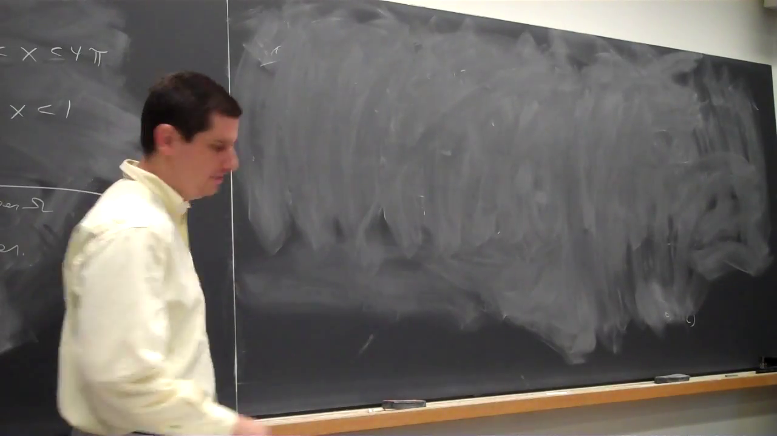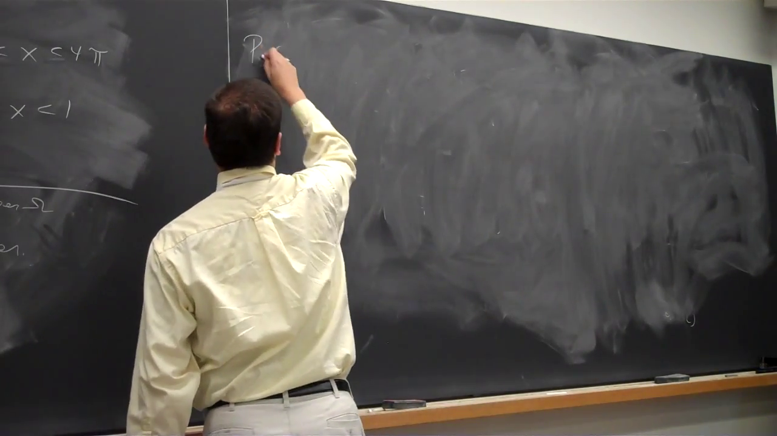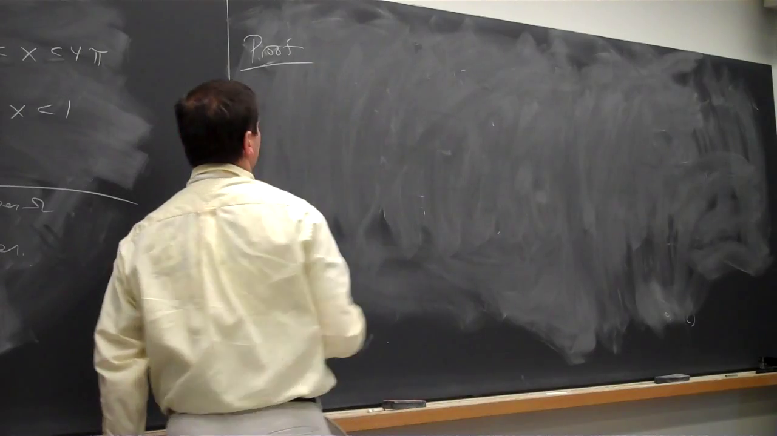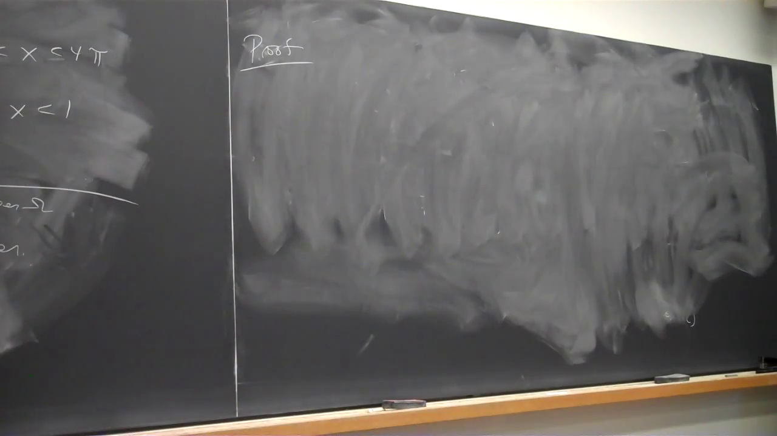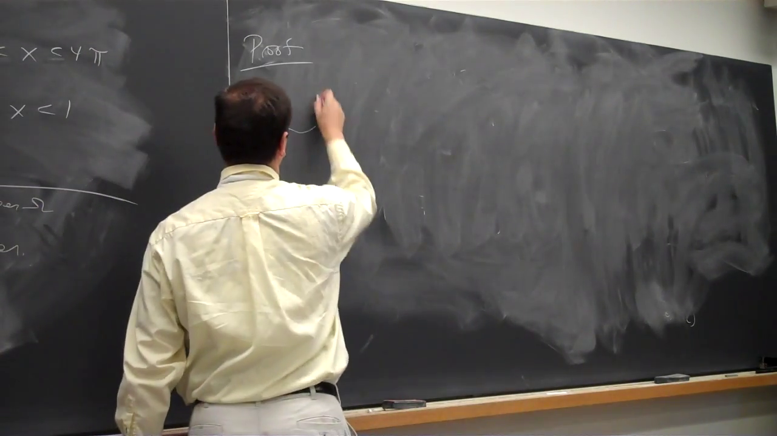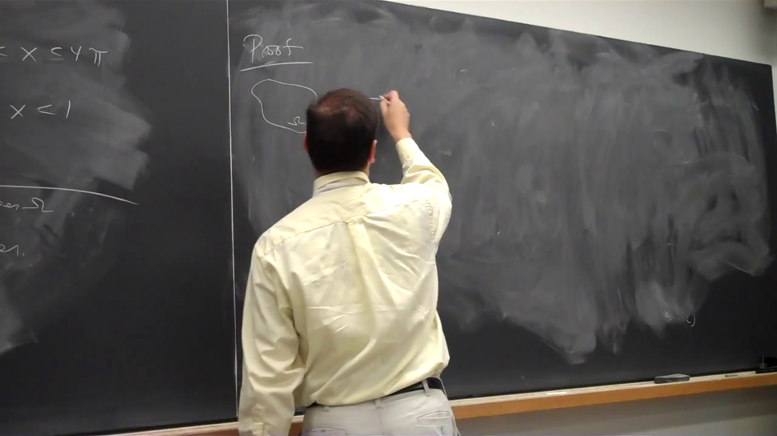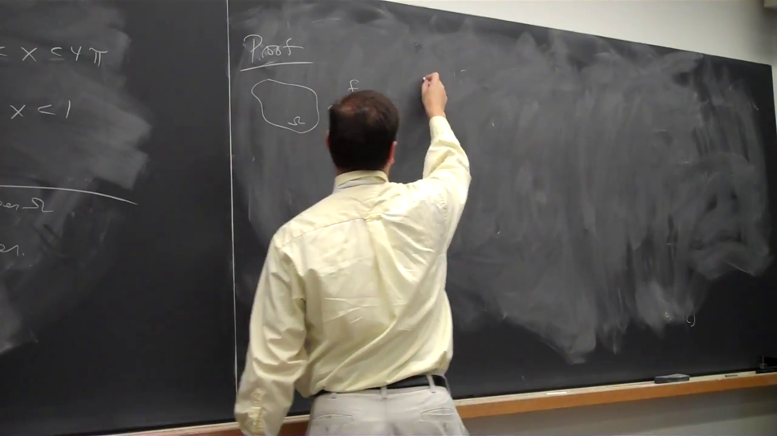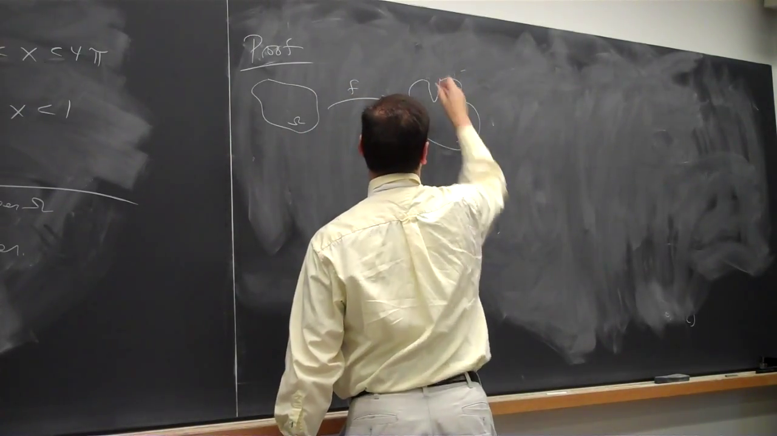Okay, so the open mapping theorem. So proof. Our goal is to show that the image is open. So all we have to do is take some point in the image and show that any point in the image close to that is hit. So let me try to draw a picture. Here's omega. We apply f. We get this beautiful f of omega over here.